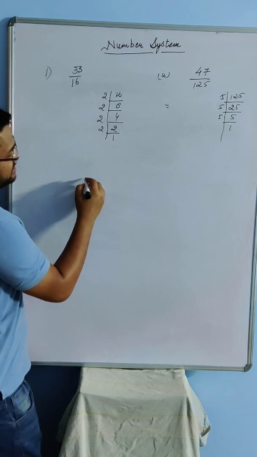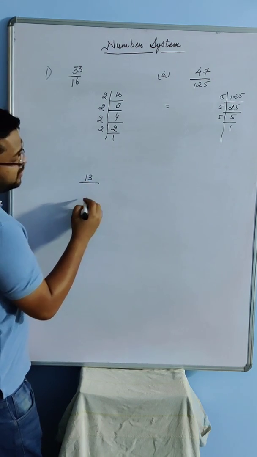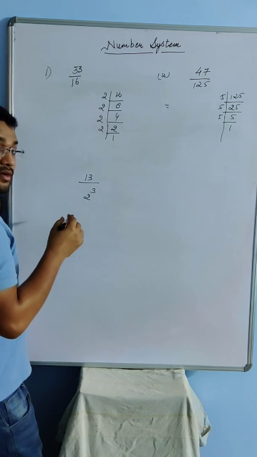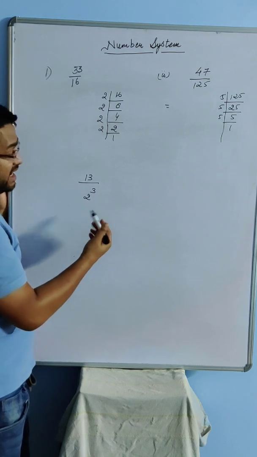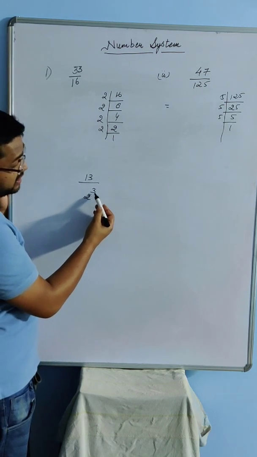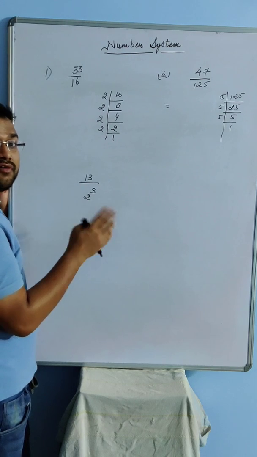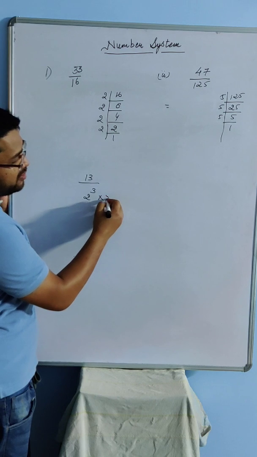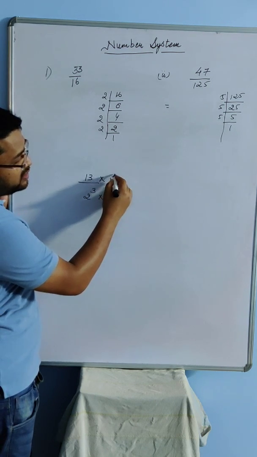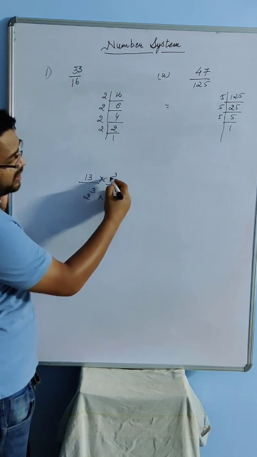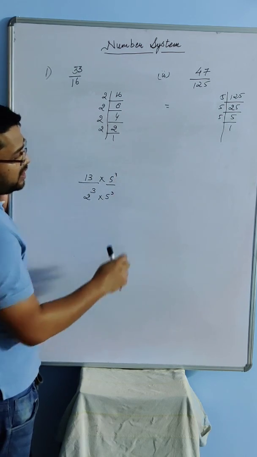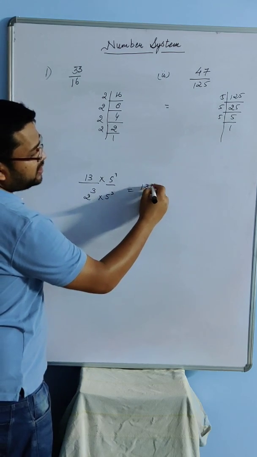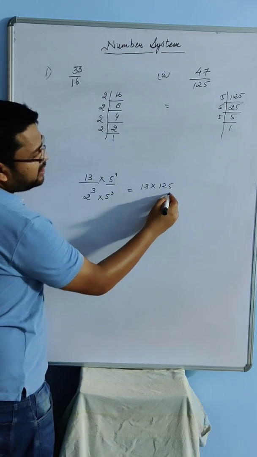Suppose I have a number, let's say 13 by 2 to the power 3. Now, to decide after how many digits it will terminate, I need 10 here. So if I have 3 times 2, I need 3 times 5 also to make it 10. So as many times as I have 2, I will be multiplying 5. And whatever is multiplied in the denominator will be multiplied in both numerator and denominator. Leave the numerator, I am not interested in the numerator. So it becomes 5 cube, which is 125, leave that.